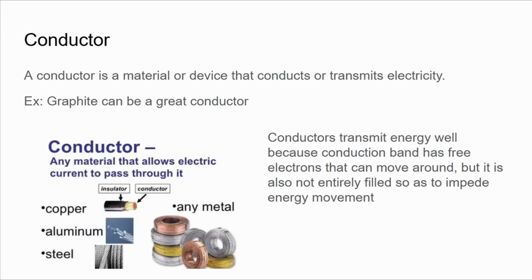A conductor is a material that conducts or transmits electricity well. For instance, graphite and copper are both good conductors. Conductors transmit energy well because the conduction band has free electrons that can move around with low resistance, but is also not entirely filled so as to impede energy movement.